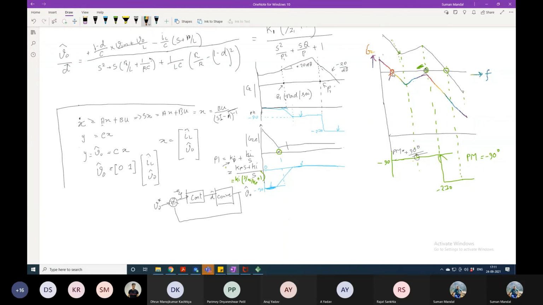If the crossover frequency is very low, your settling time is going to be very long. Settling time will be 3 times 1 by the crossover frequency. Those are the basic control concepts. You can get all those things in a control book.